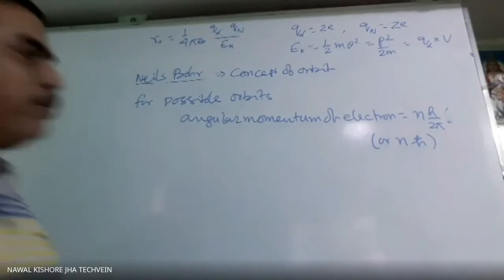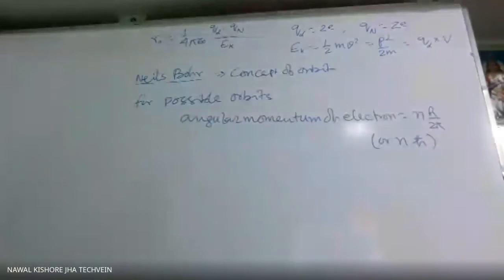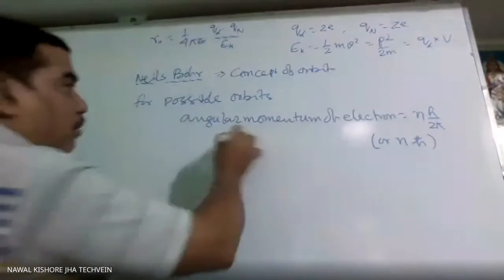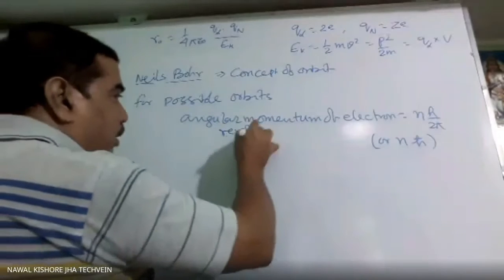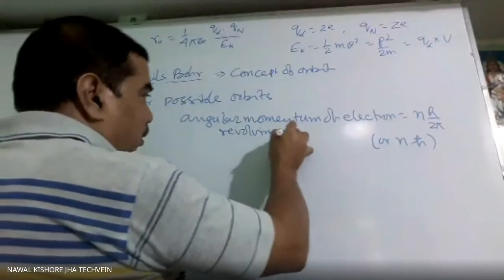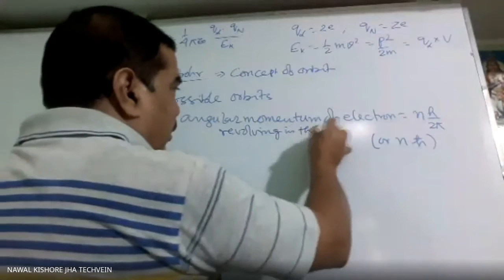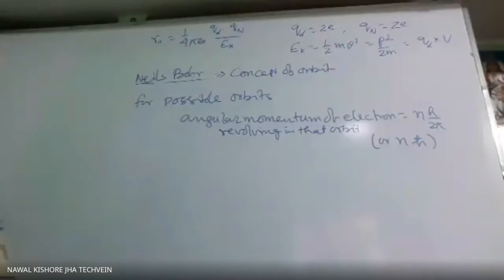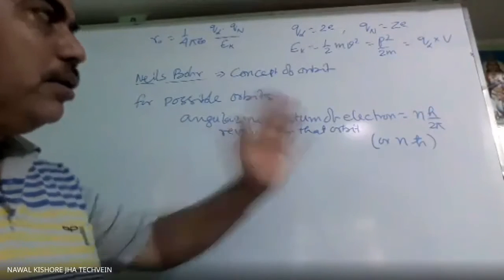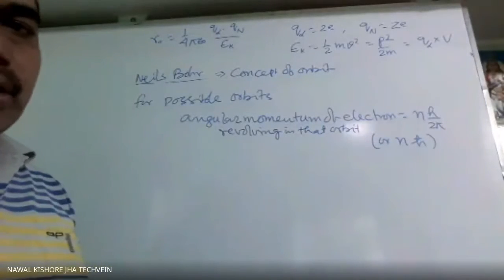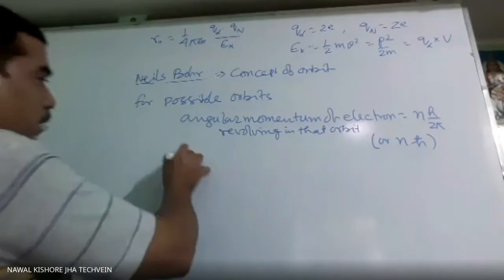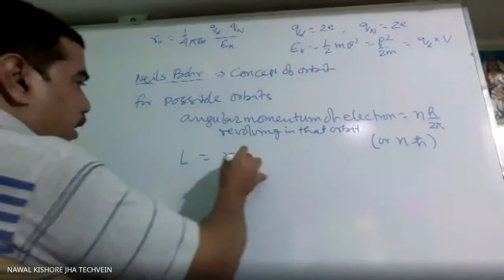H by 2 pi is frequently used, so that's why sometimes we use the symbol h cross. So the angular momentum of the electron revolving in that orbit is given by the multiple of h by 2 pi. So this L we say is nh over 2 pi.